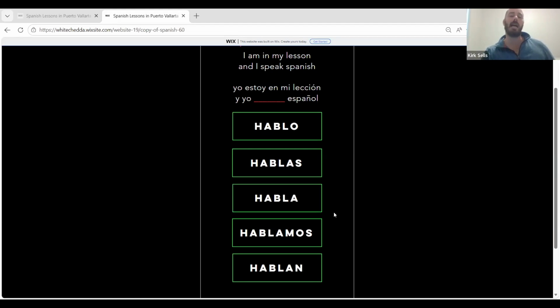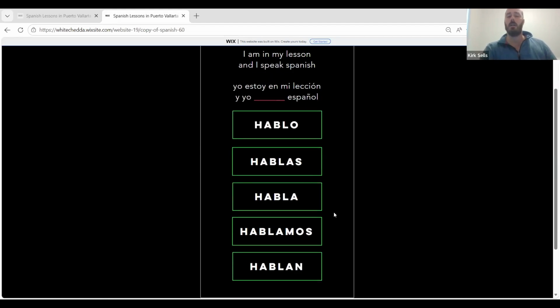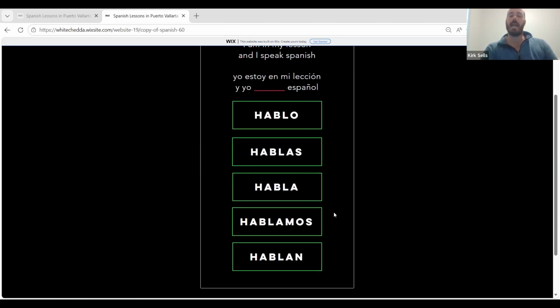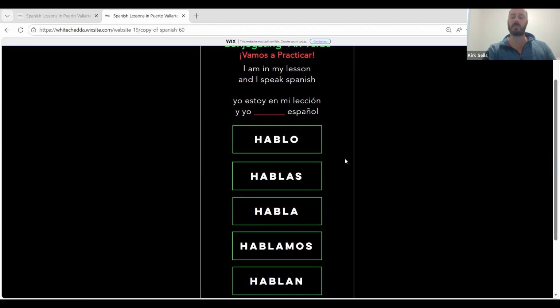Even the verb habla could mean he speaks or she speaks. So that's even more to solidify that gender is not a part of verb use. But you did a good job. Yo estoy en mi lección y yo hablo español. Try it one more time, Amy, before we advance along. Yo estoy en mi lección y yo hablo español.